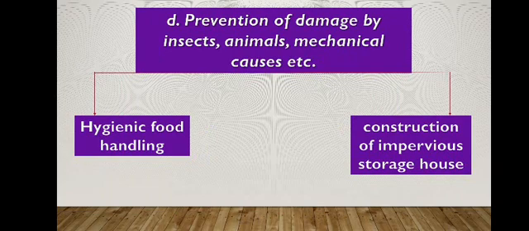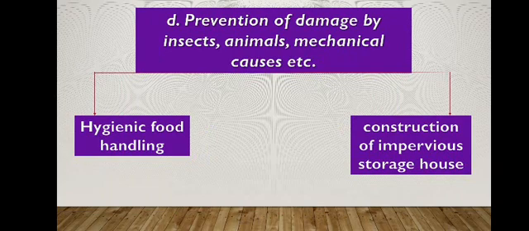Next is the prevention of damage by insects, animals, and mechanical causes. This can be attained by two methods. First is hygienic and careful food handling. Food handlers should be trained such that they are careful in harvesting, transporting, and storing the foodstuffs, which prevents infestation by insects, rodents, and other cuts and bruises.